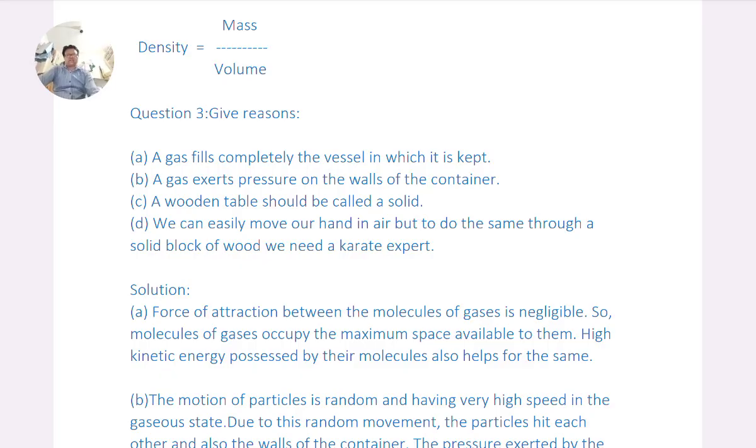D. We can easily move our hand in air, but to do the same through a solid block of wood, we need a karate expert. Solutions. A. Force of attraction between the molecules of gases is neglected. So, molecules of gases occupy the maximum space available to them. High kinetic energy possessed by their molecules also helps for the same.